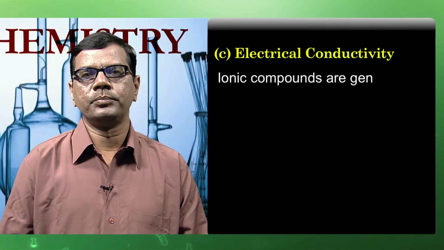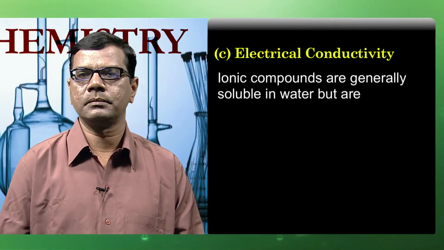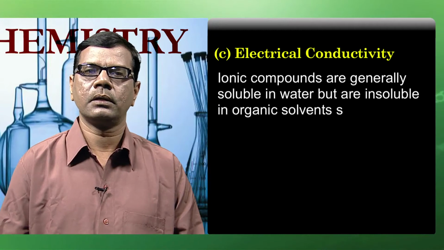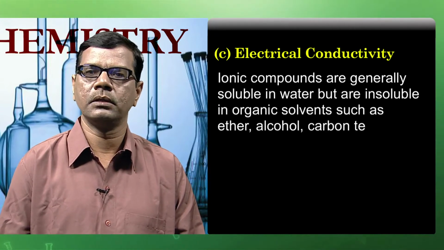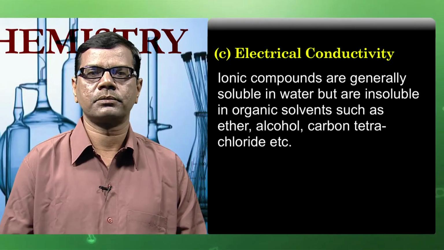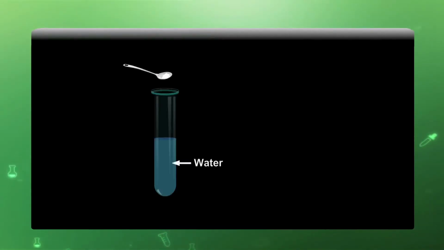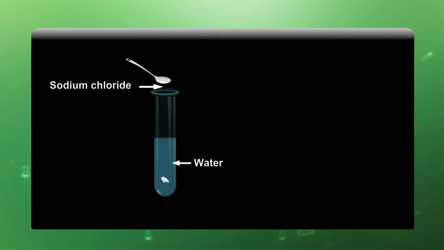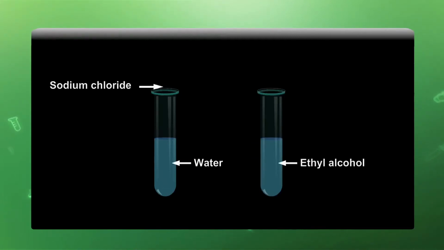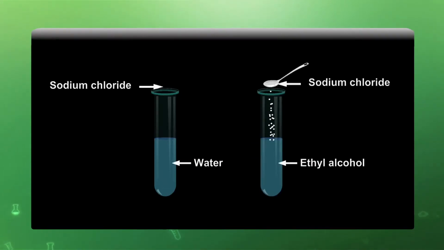Solubility. Ionic compounds are generally soluble in water, but are insoluble in organic solvents such as ether, alcohol, carbon tetrachloride, etc. Watch this activity. This activity shows that we are dissolving sodium chloride once in water, and in the second case we are dissolving sodium chloride in ethyl alcohol, which is an organic compound. We will observe that in water, sodium chloride dissolves, but in ethyl alcohol the crystals remain as such, that is, they are insoluble in ethyl alcohol.